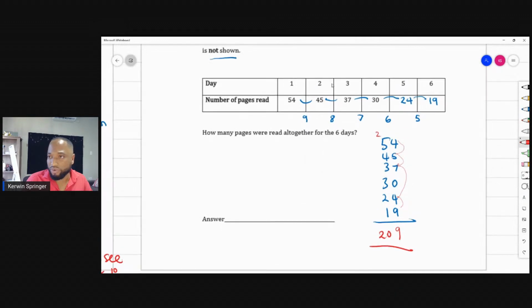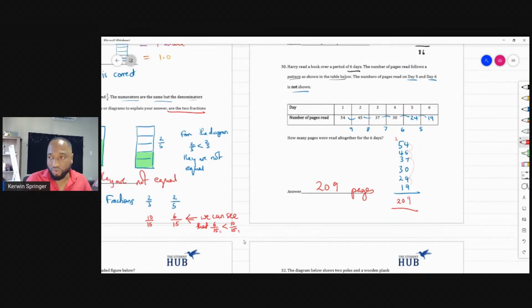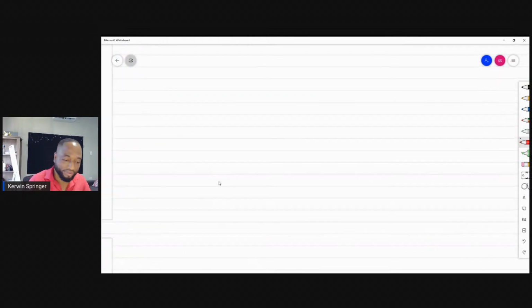How many do we need to divide by? 1, 2, 3, 4, 5, 6. Wait, no, you don't need to divide. They just want to know how many you read in all. 209 pages. 209 is correct. Well done. So now, let me just write this here.